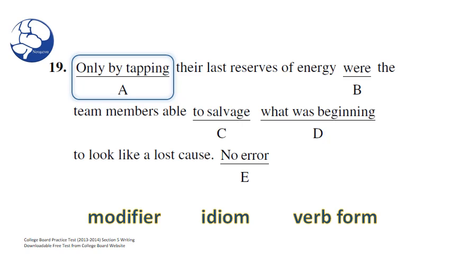In the previous slides, we explained that by plus the present participle, that's an ing word, is often used to describe a method or a way or a process of doing something. So in this case, they're explaining how to salvage. So they were able to salvage by tapping. Yes, so that looks okay.